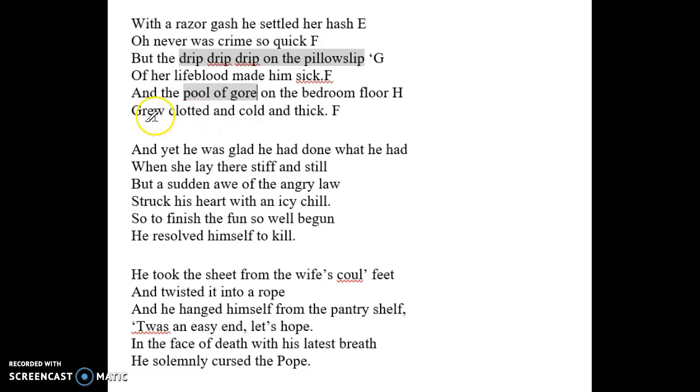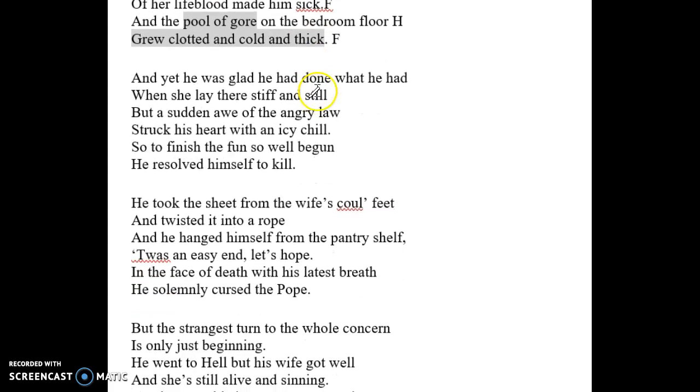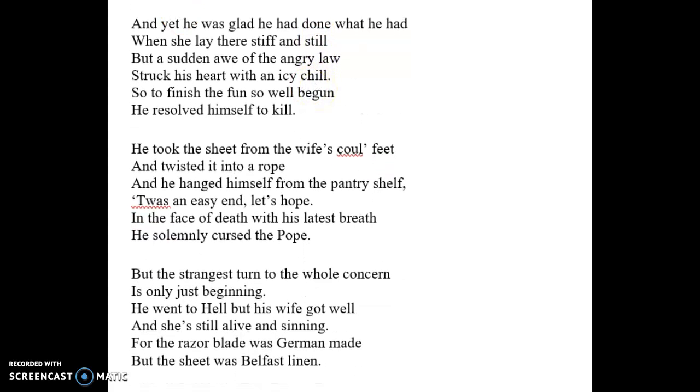And another thing of imagery is "grew clotted, cold, and thick." So we can imagine how the blood is looking because it's cold, it's thick. That's just how blood is when it's rushing out. And we can move down to the third stanza. And we have some more imagery here. "Still and stiff" is a good example of imagery because it says, "when she lay there still and stiff." So we know that she is dead and laying there.